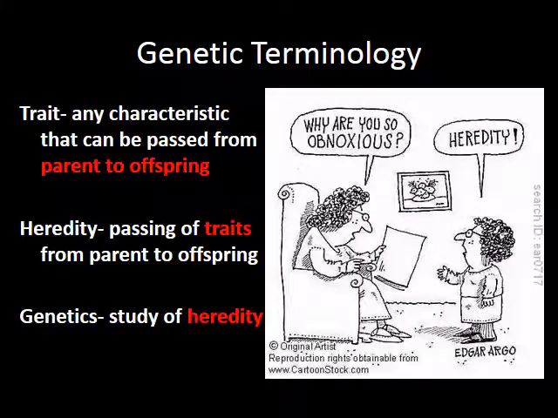Alright, so here's some genetics terminology. First thing is known as a trait. So a trait is any characteristic that can be passed from parent to offspring. Hair color, eye color, skin color, all of those are traits. Heredity literally means the passing of traits from parent to offspring. And genetics is the study of heredity. So genetics is the study of how traits are passed along from generation to generation.